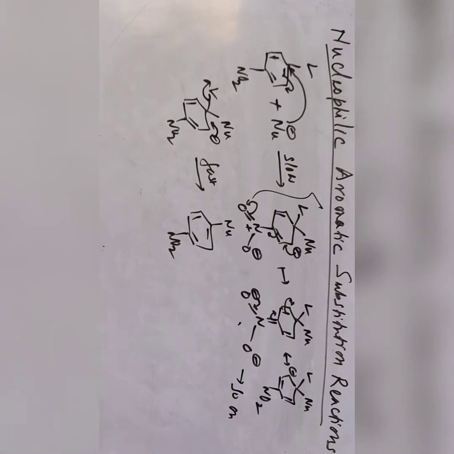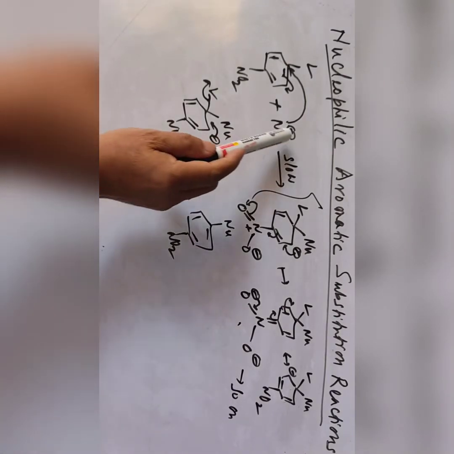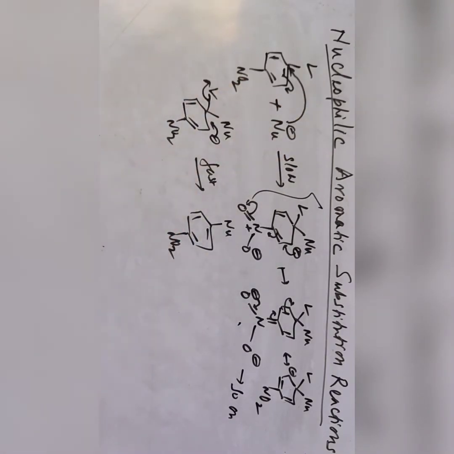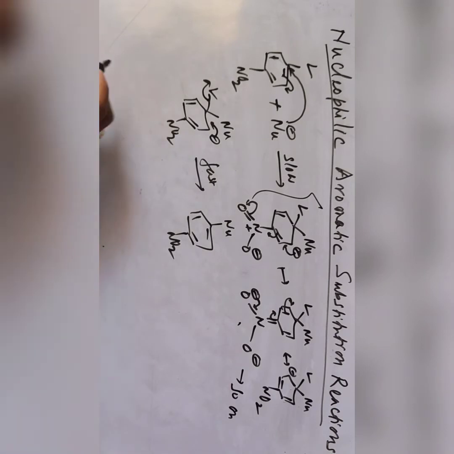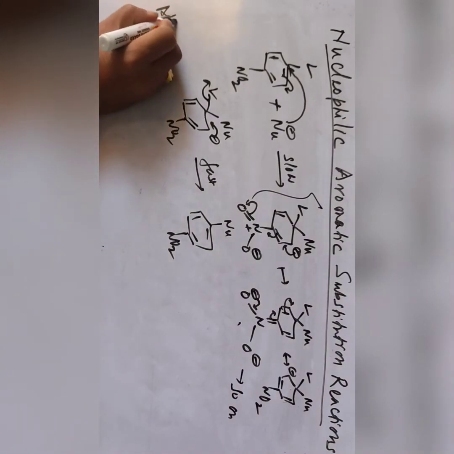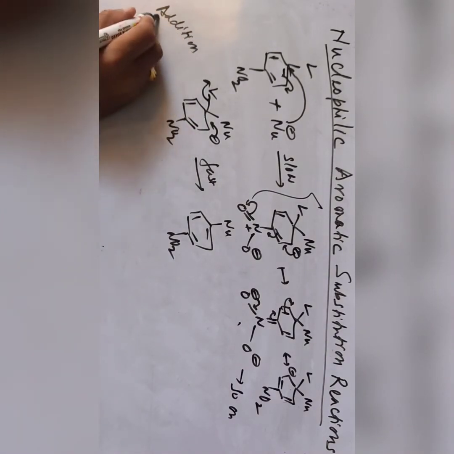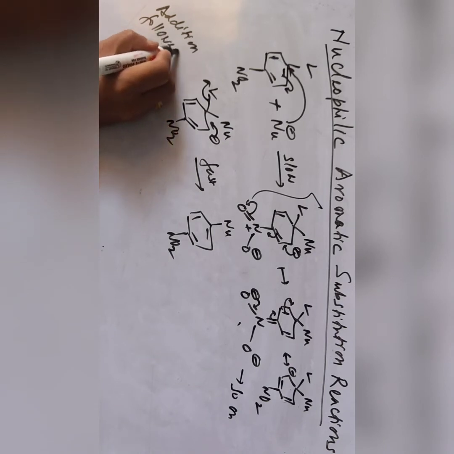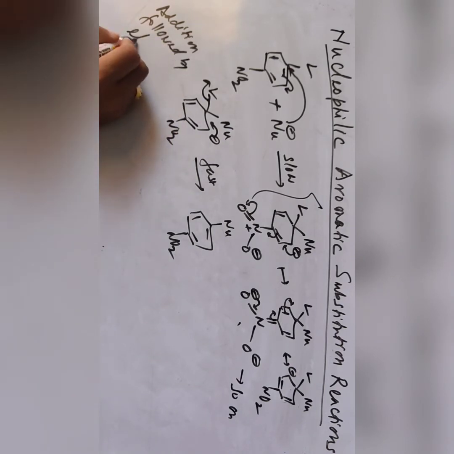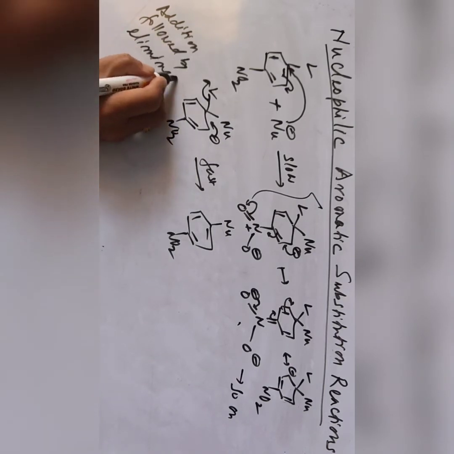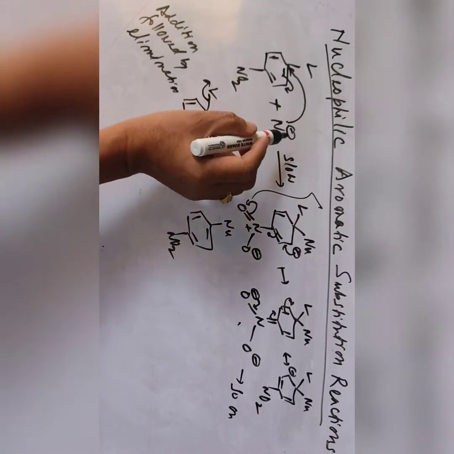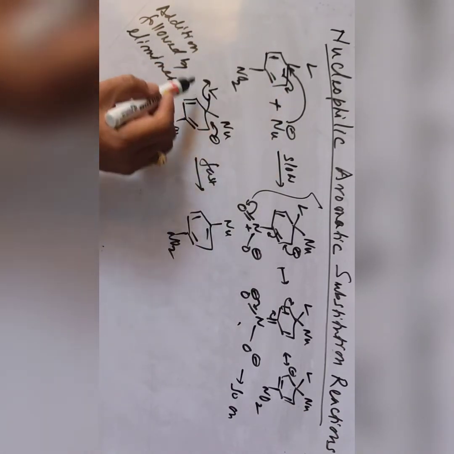So here I'm showing the addition followed by elimination. The mechanism of the reaction is addition followed by elimination. Here the mechanism is first addition, the nucleophile is added, then the leaving group is eliminated.